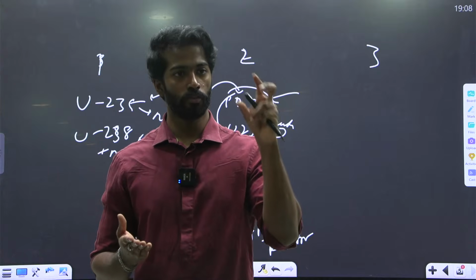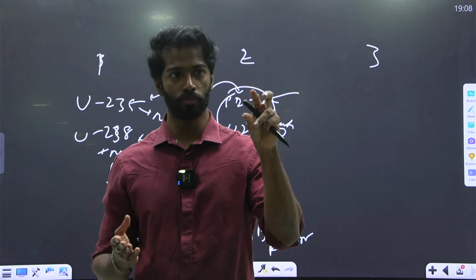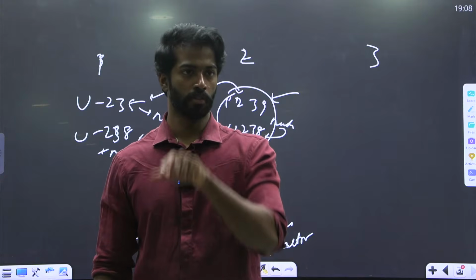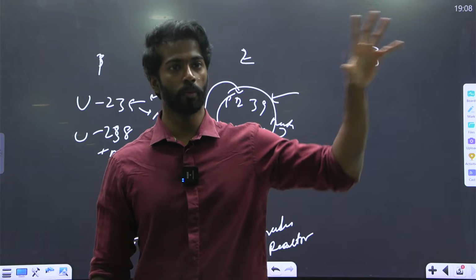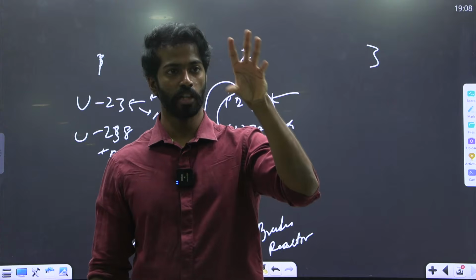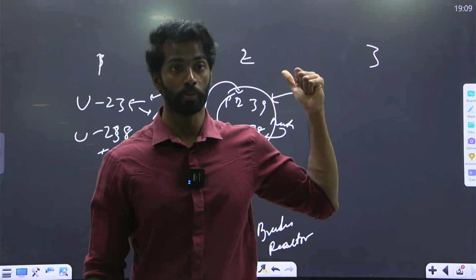Only a certain amount of neutrons are released and those are absorbed. So it is stable. Supercriticality means more neutrons, it is very unstable. Criticality meaning it is very stable and it is breeding more plutonium-239.